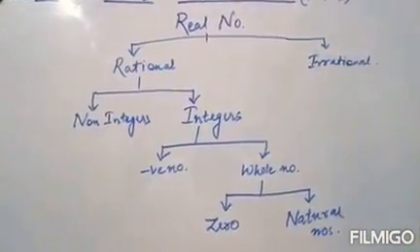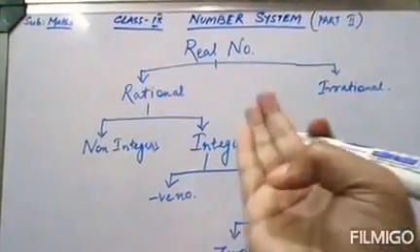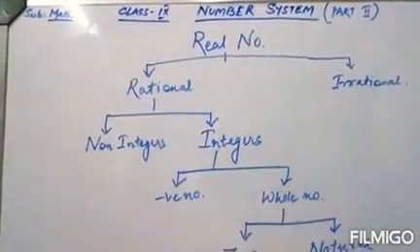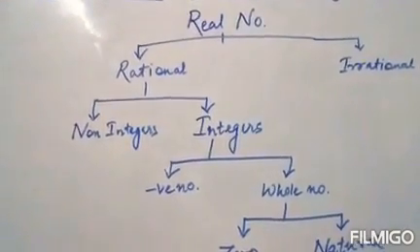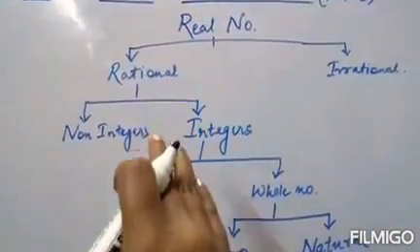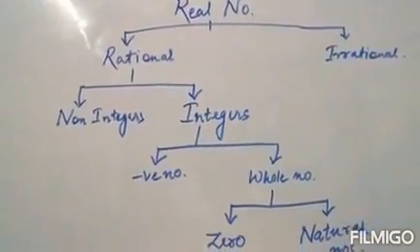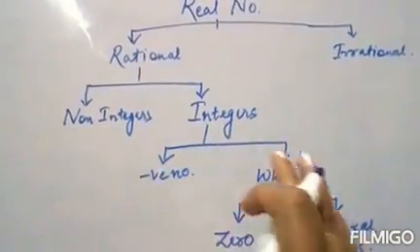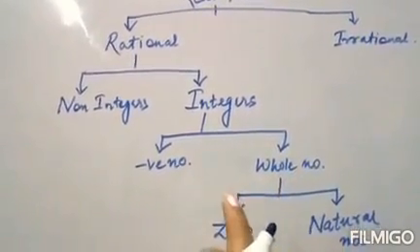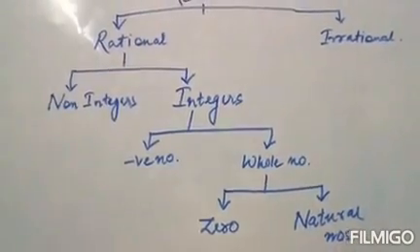numbers. Okay, first comes real number. Under real number we have two types of numbers. One is rational, another is irrational. Rational numbers are those that can be expressed in p by q form, and irrational numbers are those which are not rational. Under rational number there are two types: non-integer and integer. Under integer there are two types: negative numbers and whole numbers. And under whole numbers, if we exclude the zero, what remains is the natural numbers. Got it?